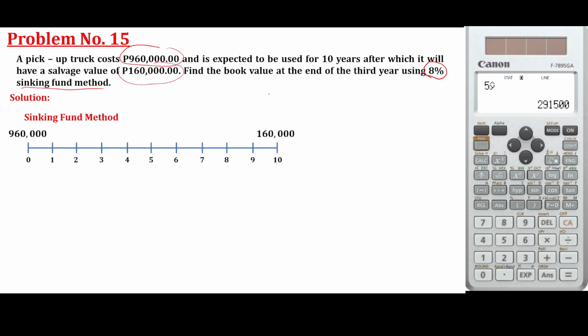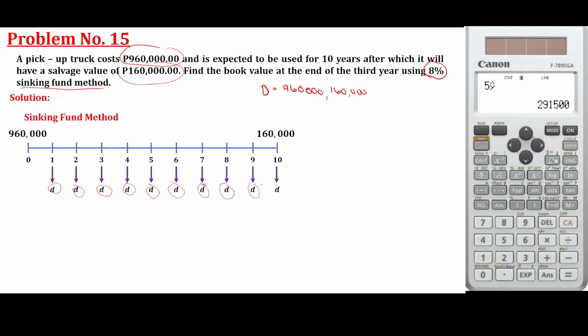We can easily get the total depreciation. Total depreciation is equal to 960,000, yung nabawas, no? 960,000 minus 160. Yan, that's it, no? Total depreciation. Okay, in straight line method, you just add the depreciation every year. And then you get this value, yung 960 minus 160.